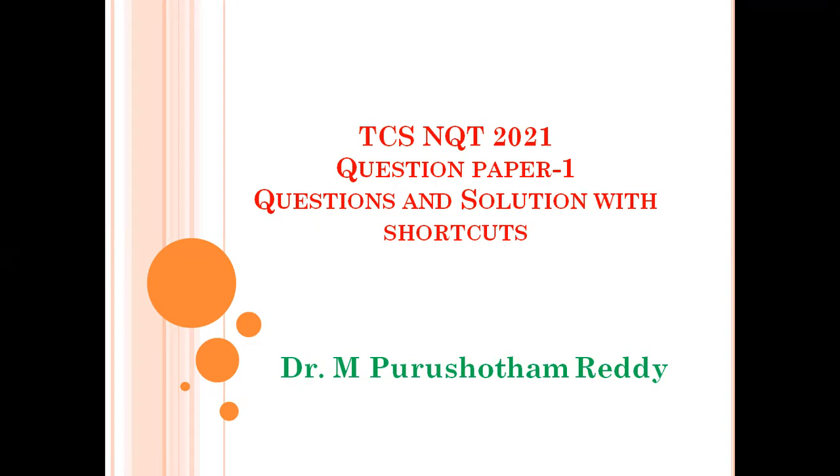Today we are going to discuss the question paper of TCS NQT 2021. In this question paper, we mainly discuss all the questions with shortcut solutions. In TCS NQT 2021, 26 questions were given from aptitude and 30 questions from reasoning. So aptitude and reasoning are very important in this TCS NQT online examination test.